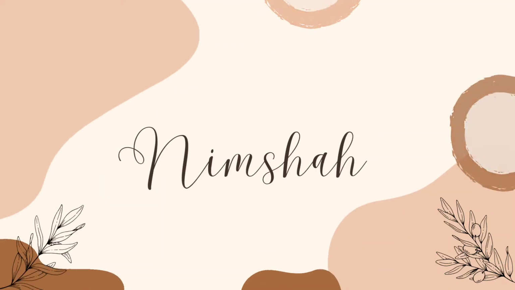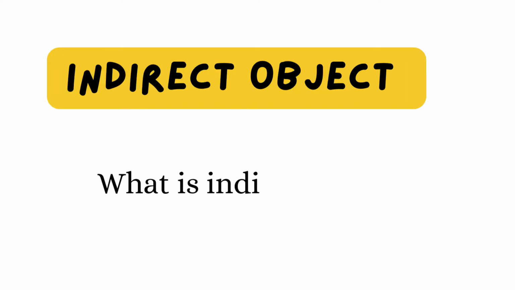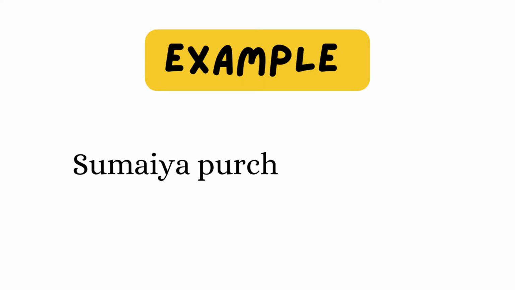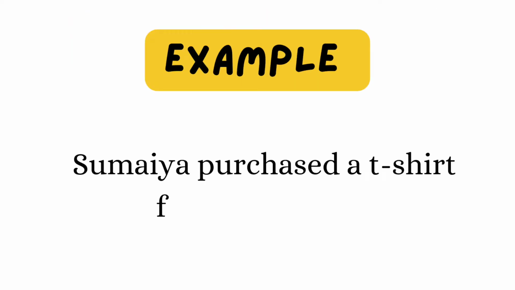In this video, we are going to look at what we mean by the term indirect object. What is an indirect object? An indirect object is the recipient of the direct object. Here is a simple example. Sumaya purchased a t-shirt for her brother.